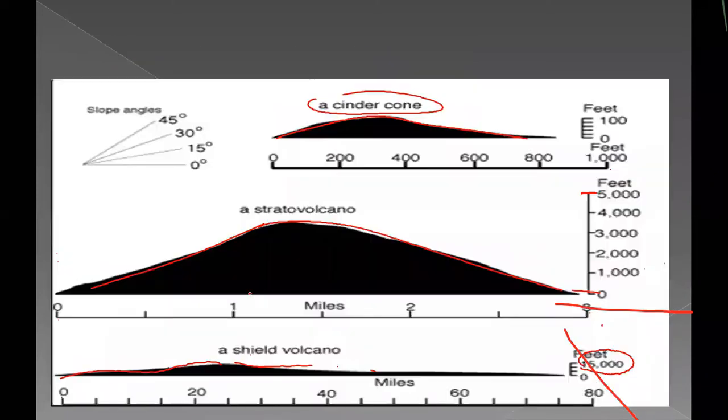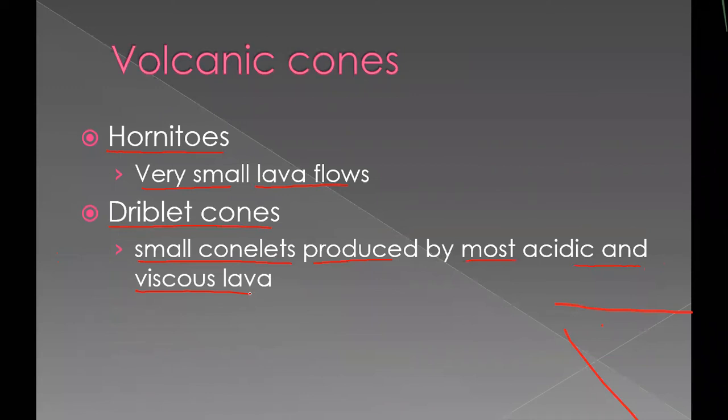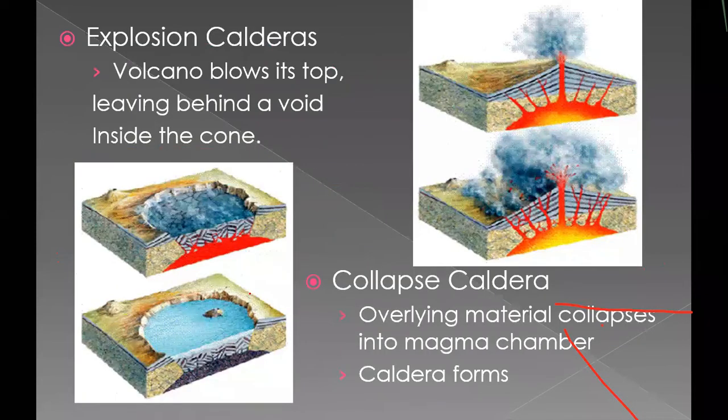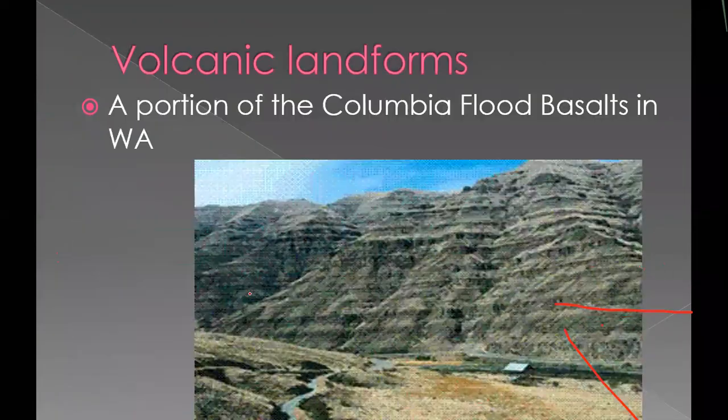So up to this is okay for today. Next time I will tell you other landforms. There are 2 remaining: basaltic flow, and another, the caldera. These 2 things I will explain in the next class.